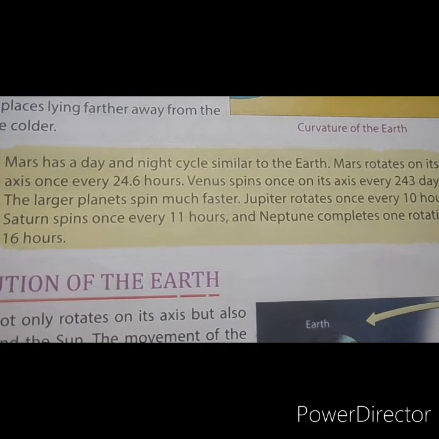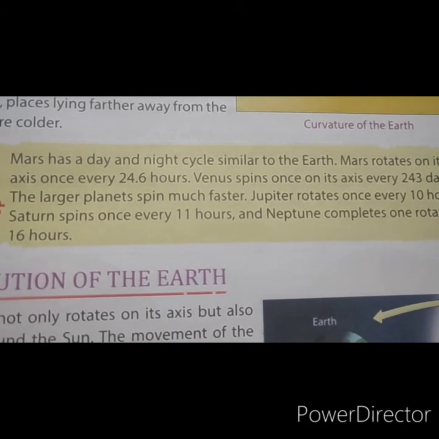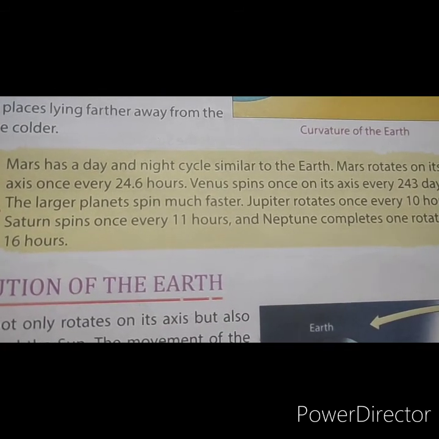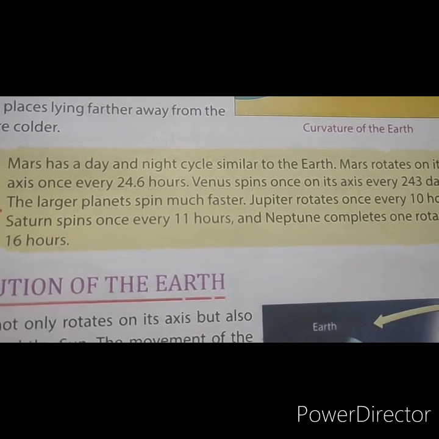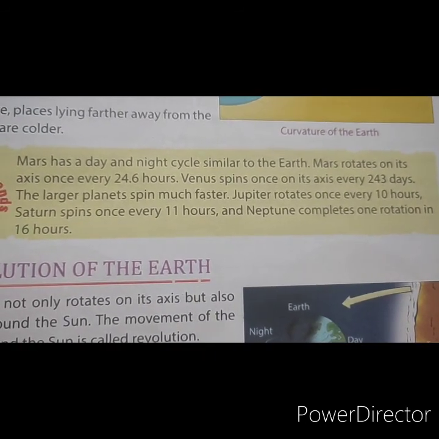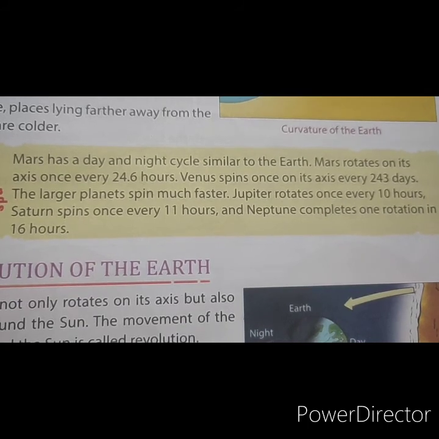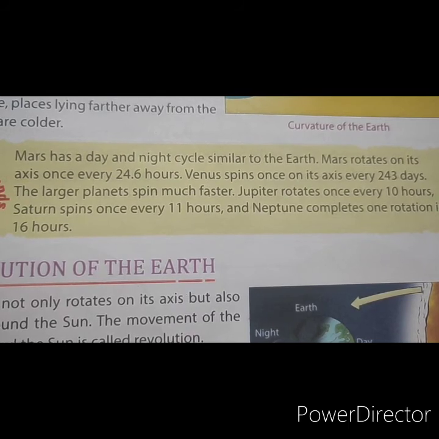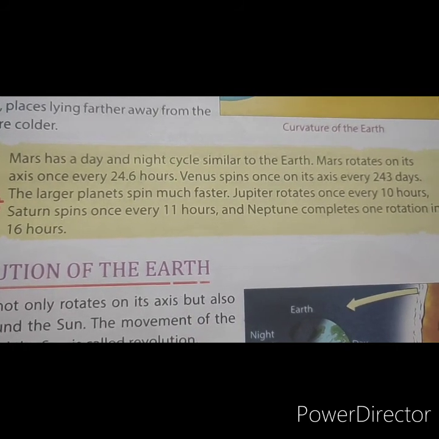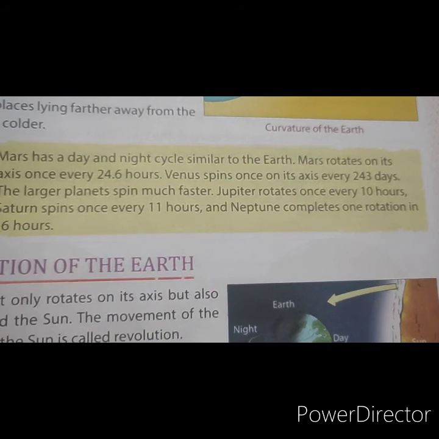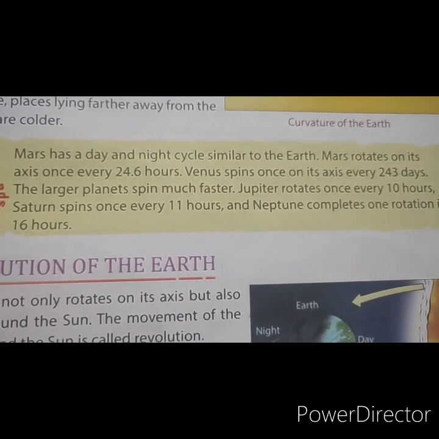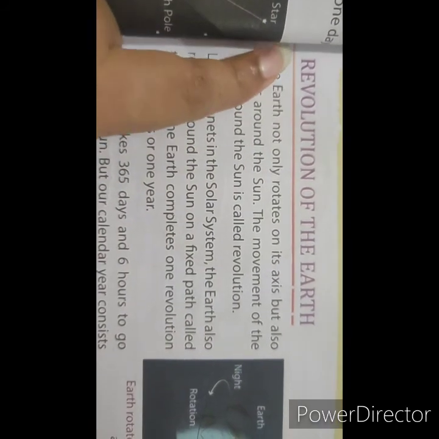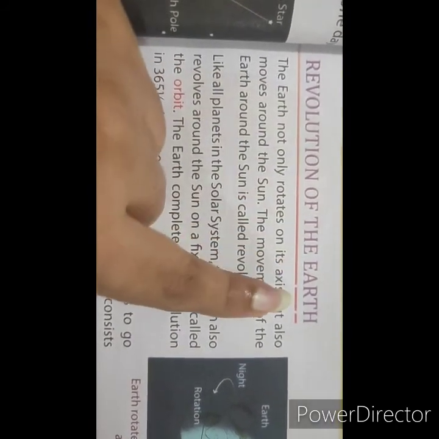The larger planets spin much faster, like Jupiter, Saturn, and Neptune. Jupiter rotates once every 10 hours. Saturn spins once every 11 hours. And Neptune completes one rotation in 16 hours. In our next class, I will teach you revolution of the earth.